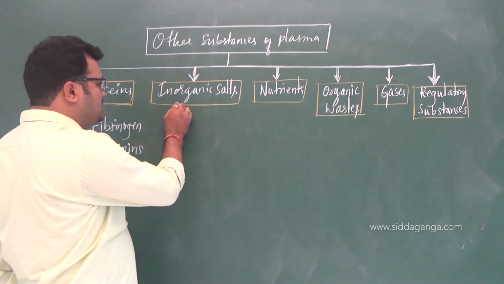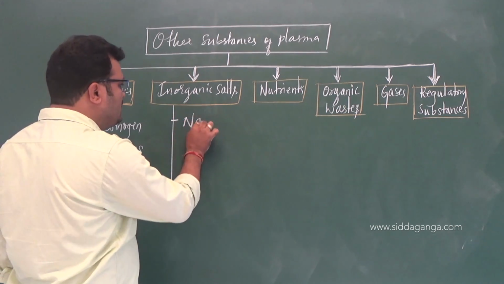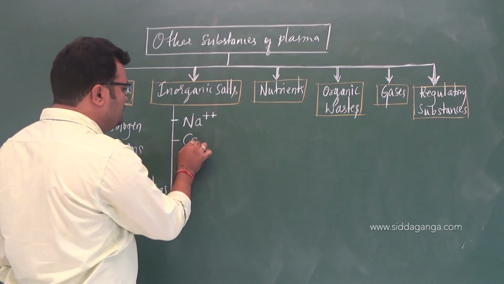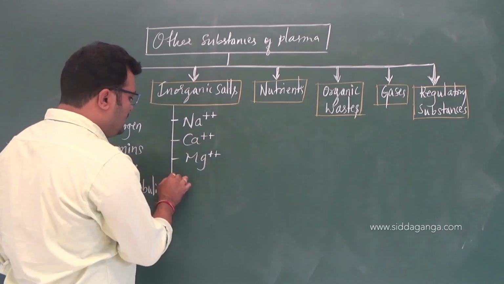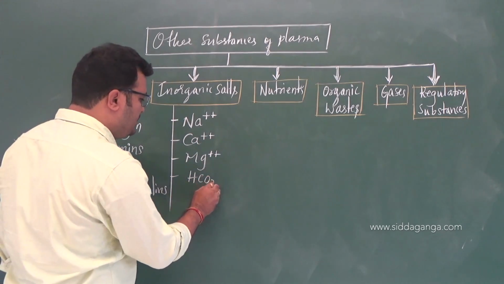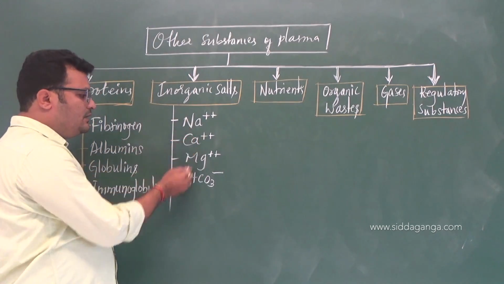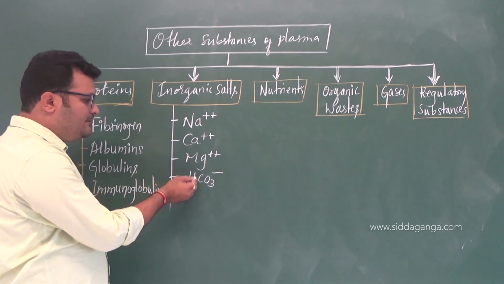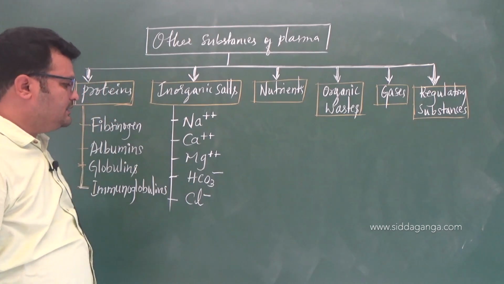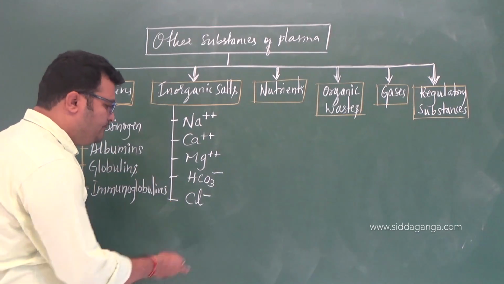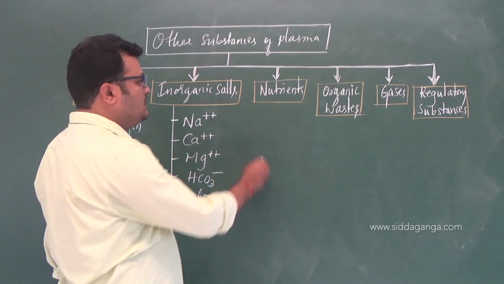And inorganic salts, when we talk about salts, sodium ions are present, right? Calcium ions, magnesium ions, bicarbonate ions. See here, sodium ions, calcium ions, magnesium, bicarbonate and chloride ions are present, right? With others etc. These are the major salts present.